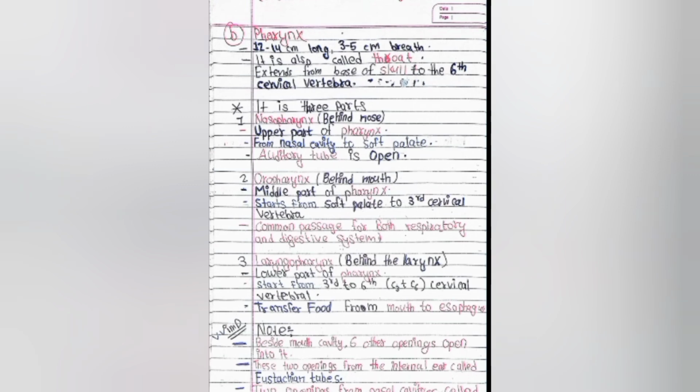It is also called the throat. It extends from the base of the skull to the 6th cervical vertebra. It has three parts. First is the nasopharynx, second is the oropharynx, third is the laryngopharynx.